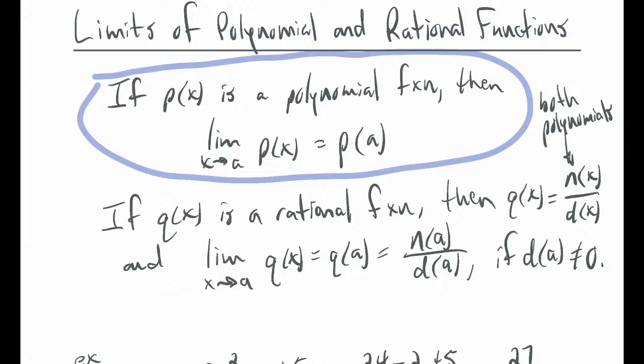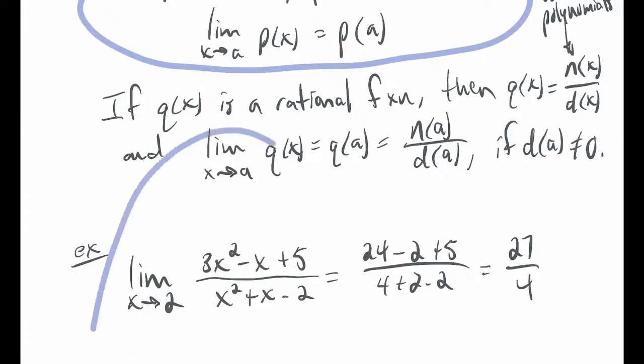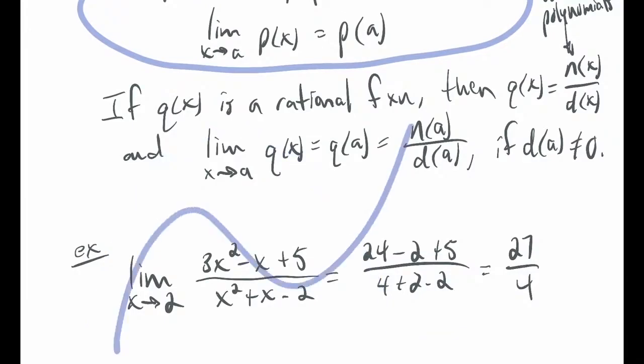If you think about it, any polynomial you can draw is like, here's a quadratic, here's a parabola, right? Here's a cubic. They're one smooth curve. You can draw it in one motion.